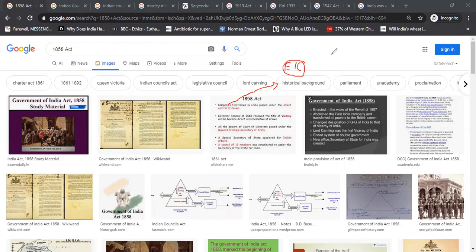Governor General of India became the Viceroy. The name was changed. Now he became the Viceroy. And who was the first Viceroy? Lord Canning. He was the first Viceroy of India. And again, there was no double government. There was no Board of Control and Court of Directors. Now there was a Secretary of State. A new post was created, Secretary of State, and he was empowered with different functions.